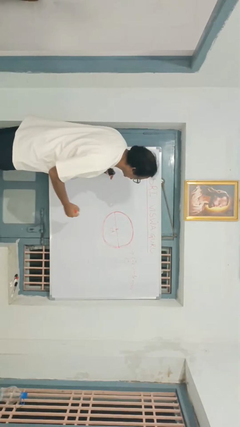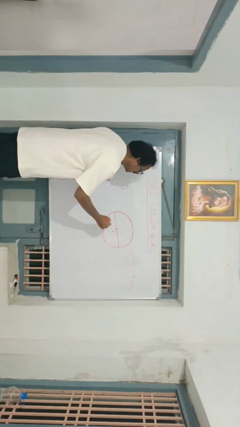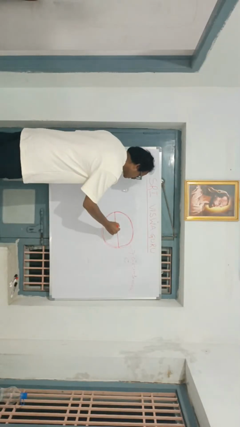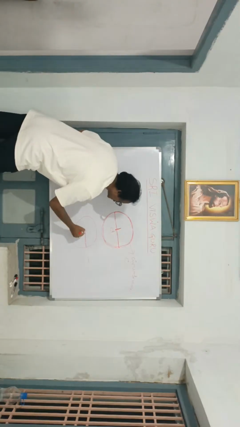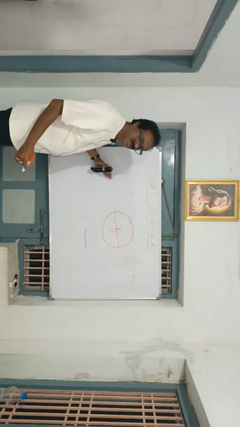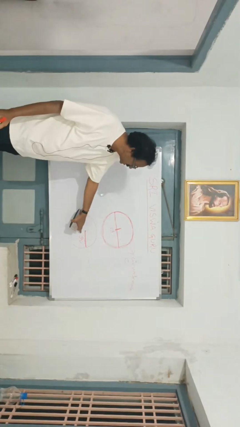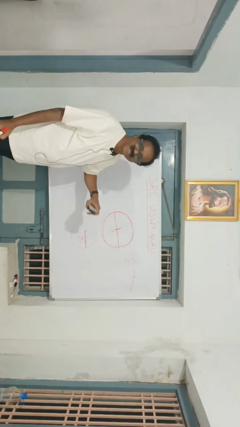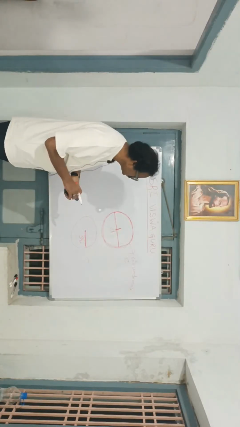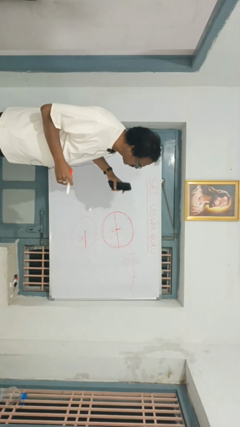That means this whole line is the diameter. This half of the distance, from the midpoint to the end point, the half of the distance in a circle, is known as the radius.